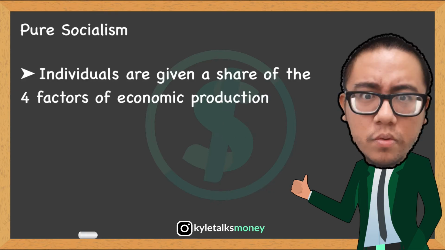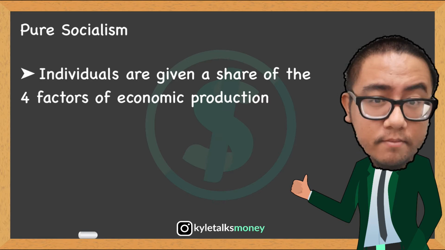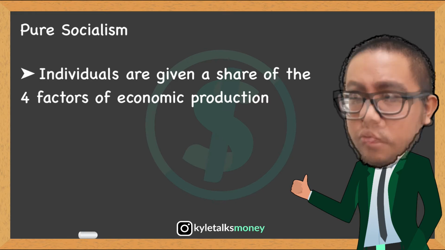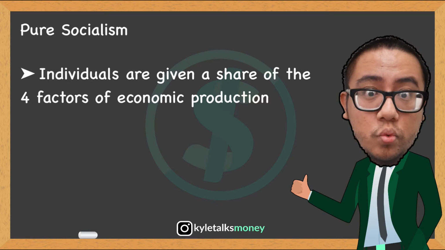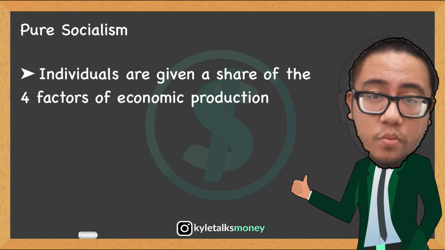Pure socialism is an economic system under which each individual, through a democratically elected government, is given an equal share of the four factors of economic production: labor, entrepreneurship, capital goods, and natural resources. In essence, socialism is based on the assumption that all people naturally want to cooperate, but are constrained from doing so by the competitive nature of capitalism.